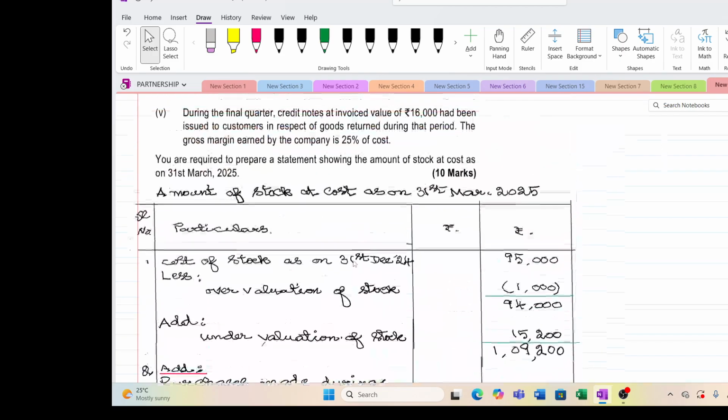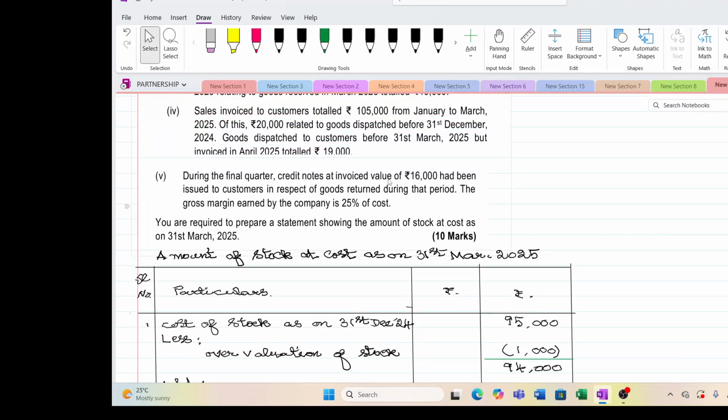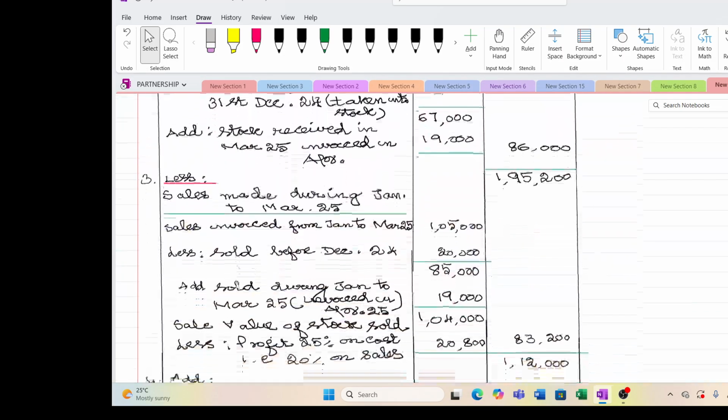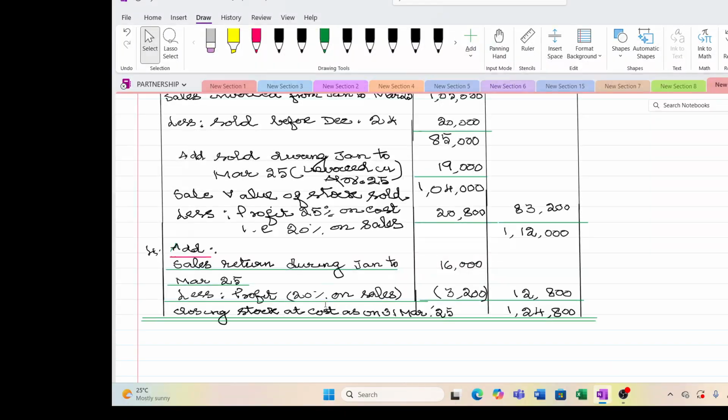With that, one more adjustment, that they have received one item of value 16,000 from the customer who has returned the goods, and credit notes at invoiced value. Invoiced value is 16,000. So that has also to be calculated at cost. So we have to remove the gross margin from that 16,000 value of goods received.